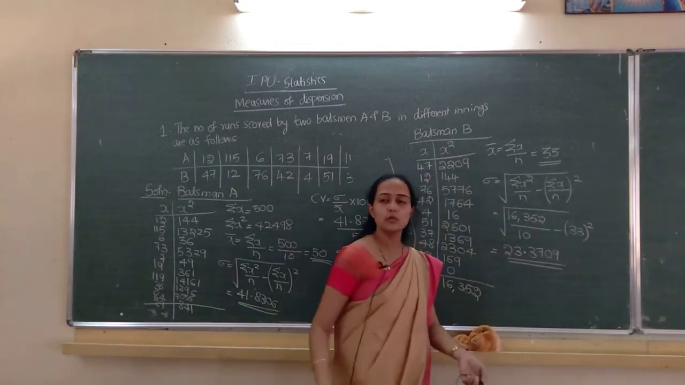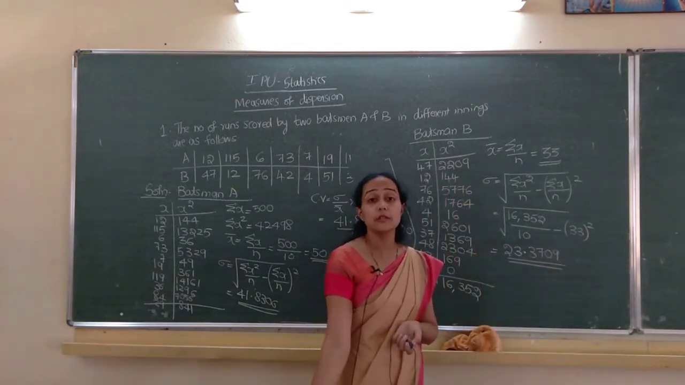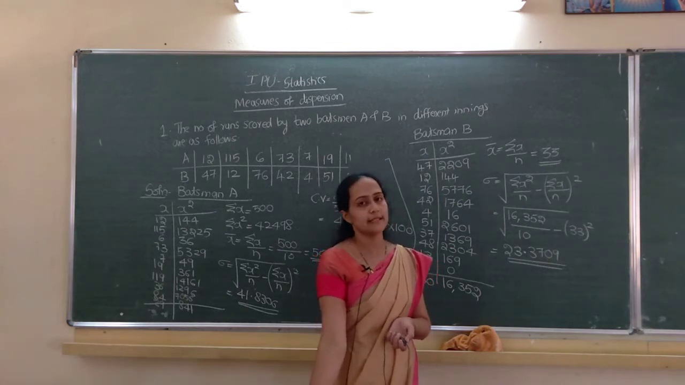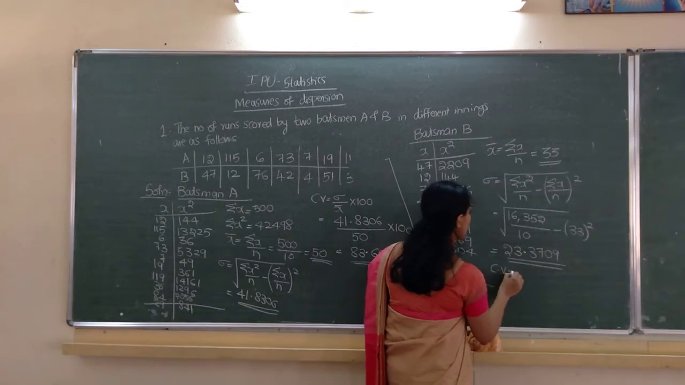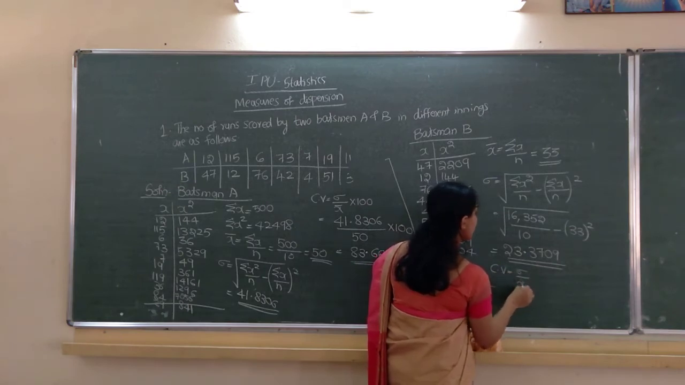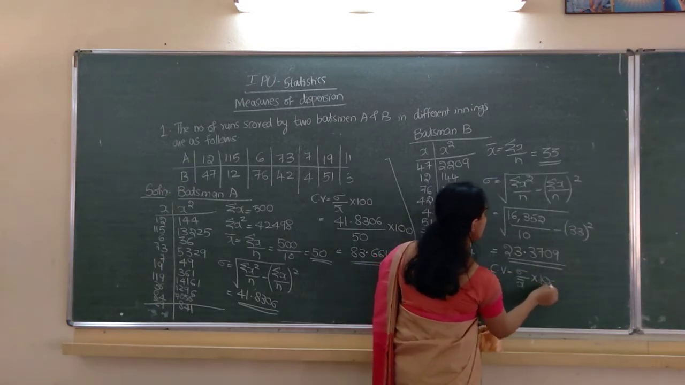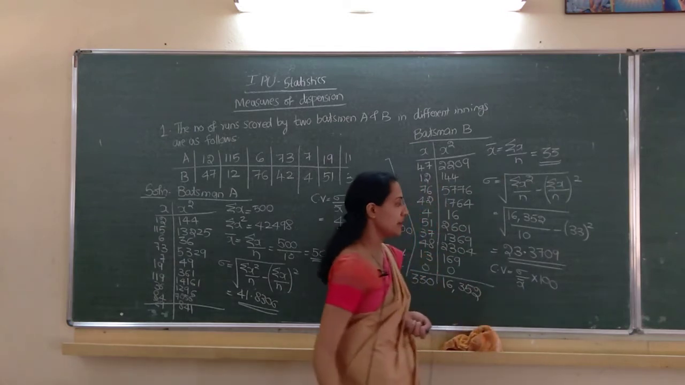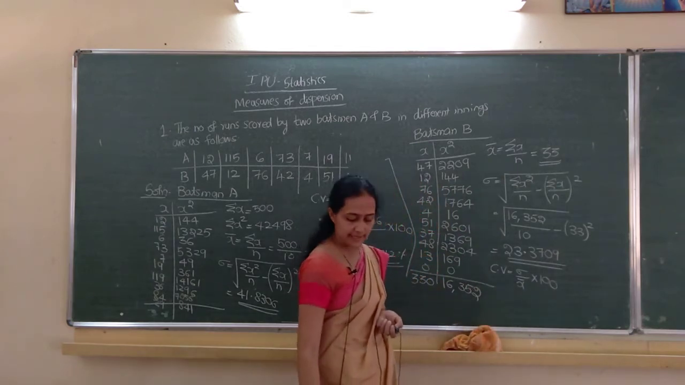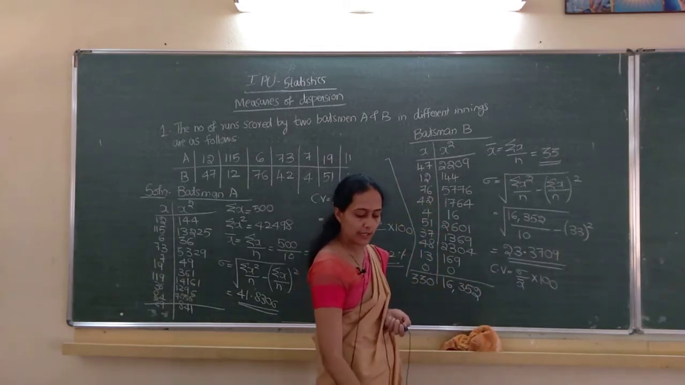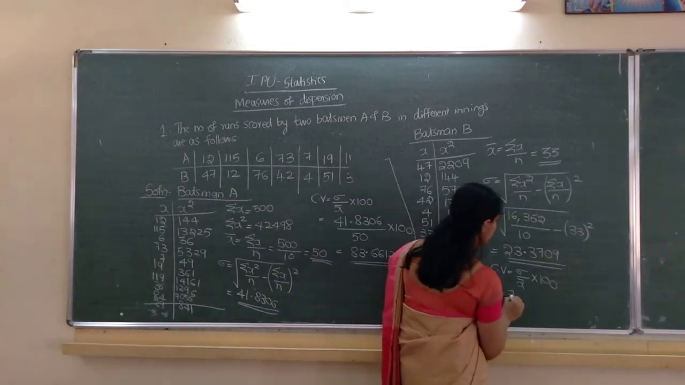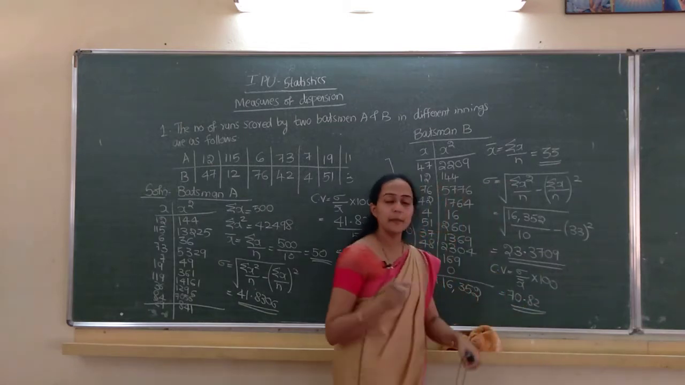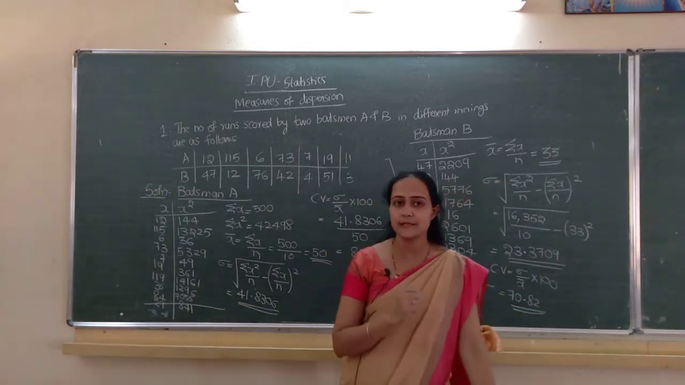Next what we have to do? We have to compute the coefficient of variation. Correct na? So, coefficient of variation CV equal to sigma divided by x bar into 100. Sigma I got 23.3709, x bar is 33, into 100, that is 70.82. So, here remember one thing, here two questions were there.